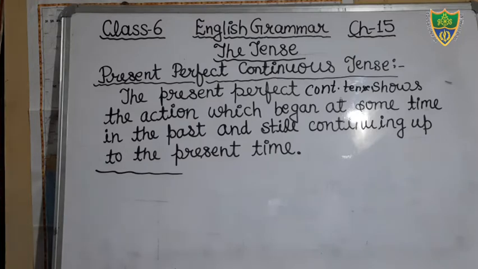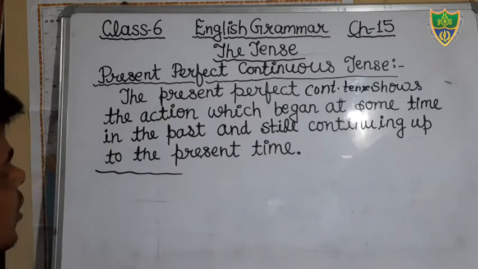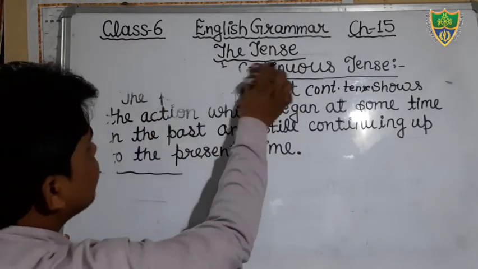And now put the heading formation of present perfect continuous tense. Okay, how to form the structure, how to form the sentences of present perfect continuous tense. So just see, I am going to erase it. I hope that you all have written.